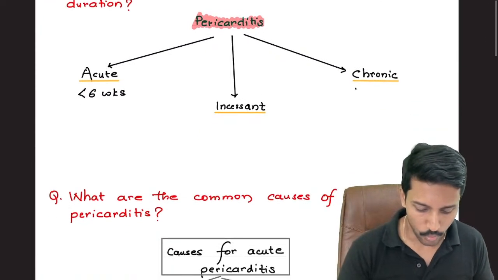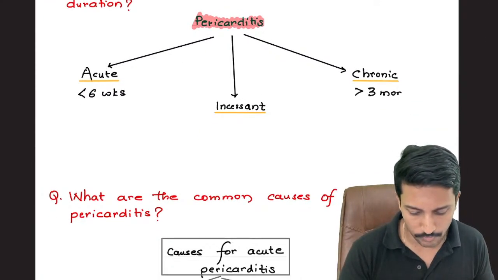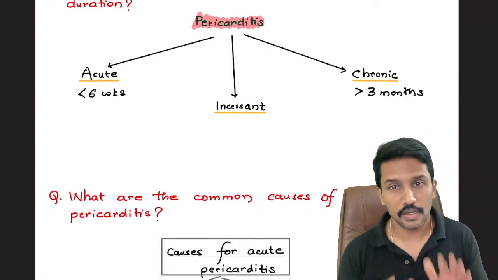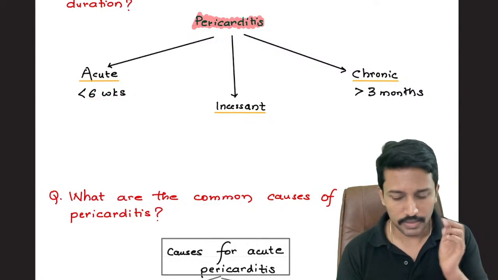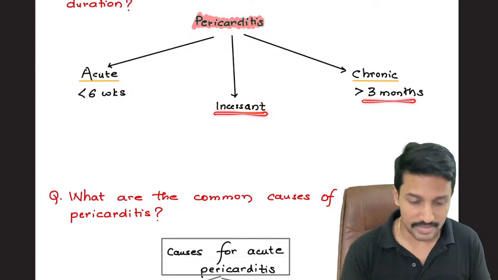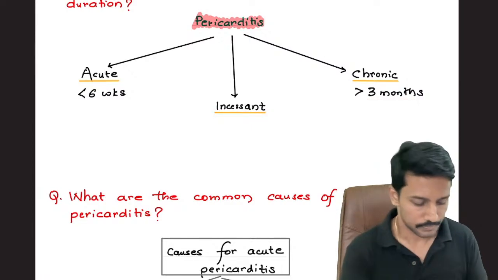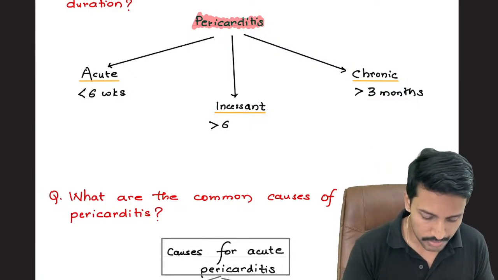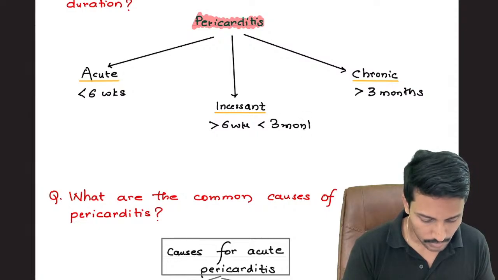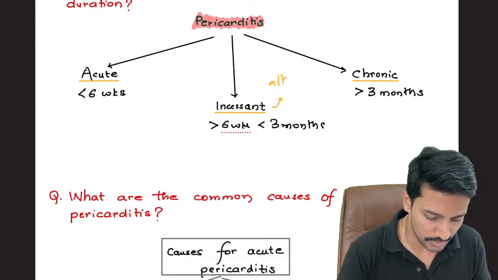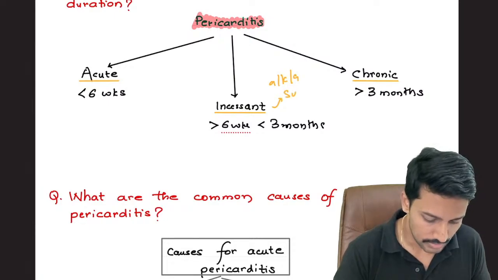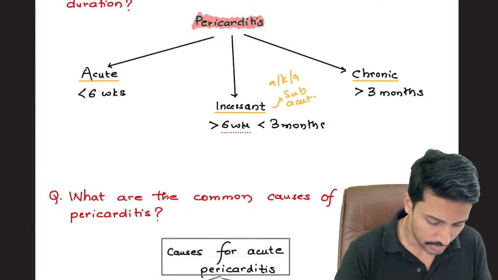acute. And if it is more than 3 months in terms of duration, then we call it as chronic. But if it is more than 6 weeks but less than 3 months, we can call it as incessant pericarditis. So incessant refers to duration more than 6 weeks but less than 3 months. In conventional terms we also call it as subacute pericarditis. You can also call it as subacute pericarditis.